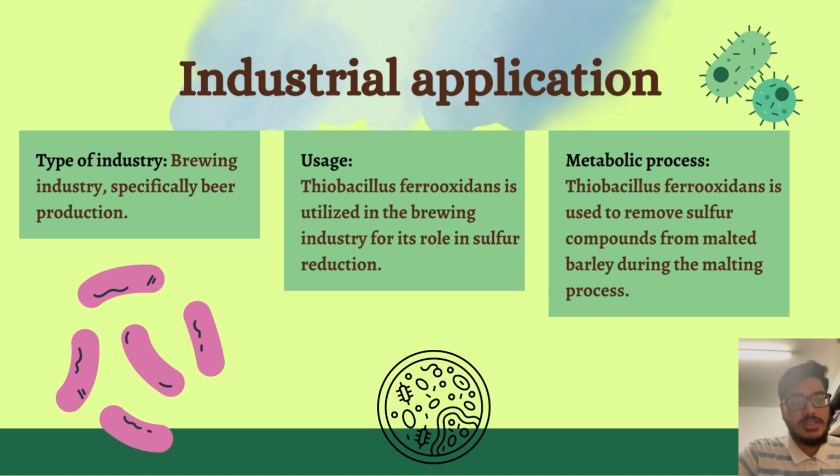It is utilized in the brewing industry for its role in sulfur reduction, where this bacterium is used to remove sulfur compounds from malted barley during the malting process.